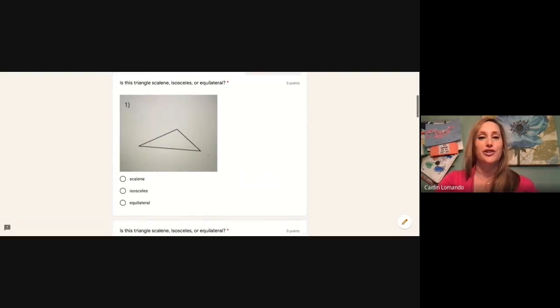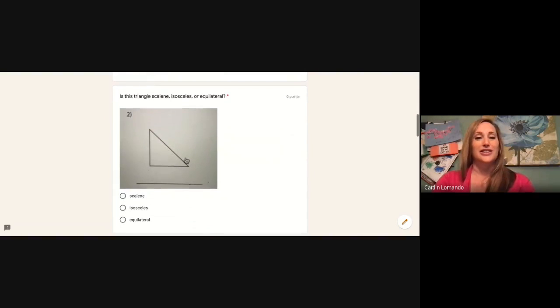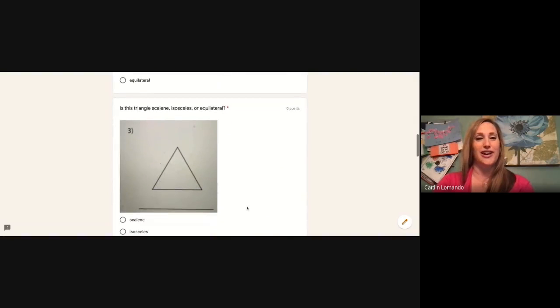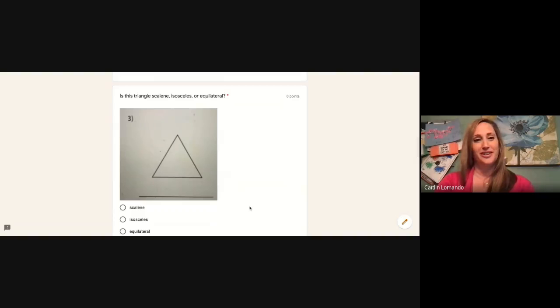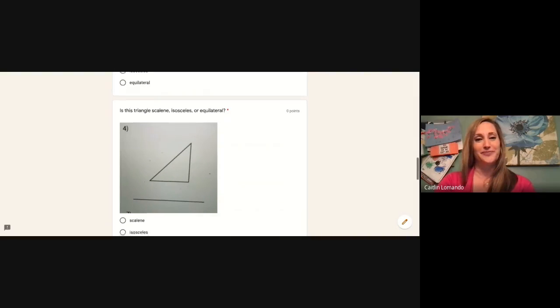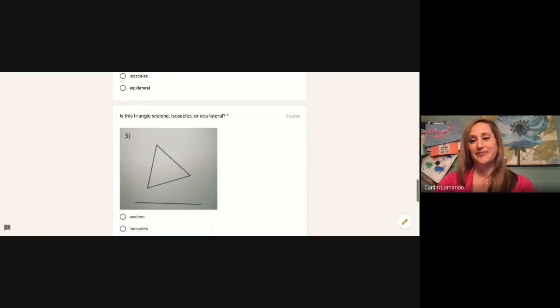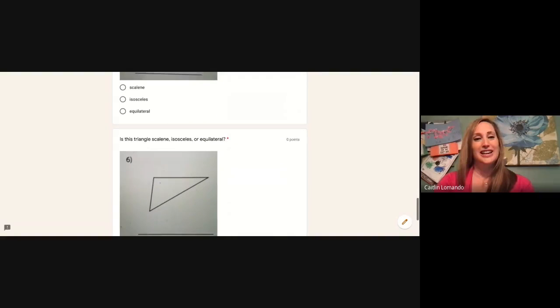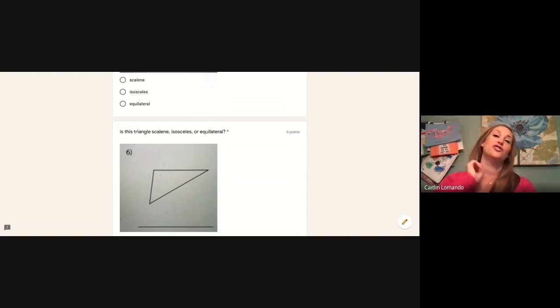So here is our first triangle on our Google form. Down below, you'll choose scalene, isosceles, or equilateral. Here is our second triangle. Here is our third triangle. Here is our fourth triangle. Our fifth triangle. And our sixth triangle.